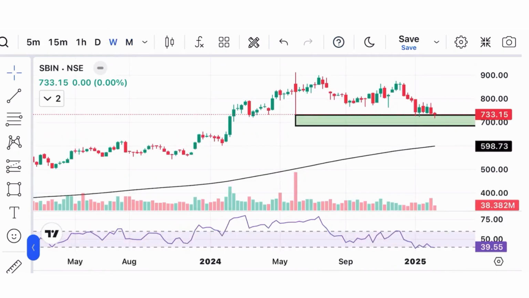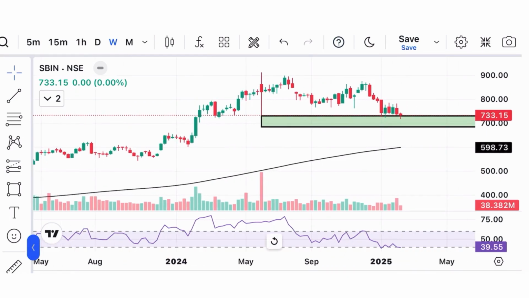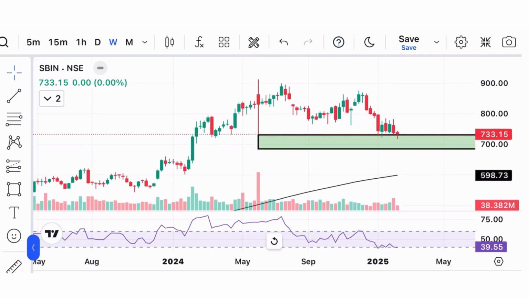Weekly time frame pe the RSI is between 60 and 40, and it is consistently taking support on RSI 40, which is a good sign. Again, both time frames pe the price is above 200 moving average, which shows a bullish momentum in the stock.